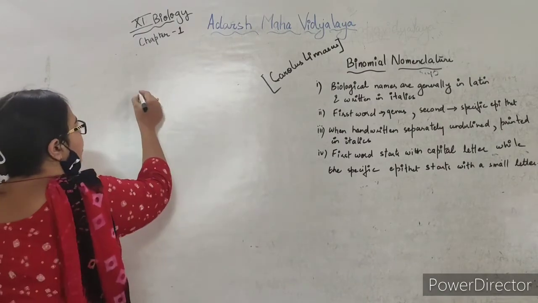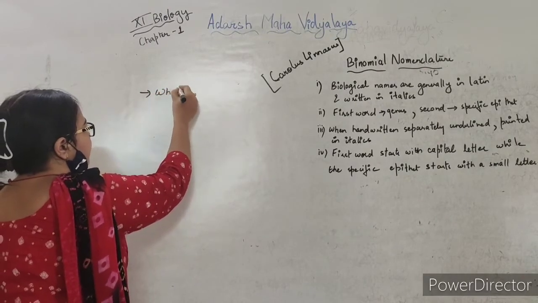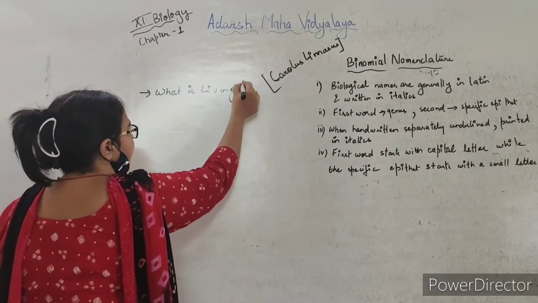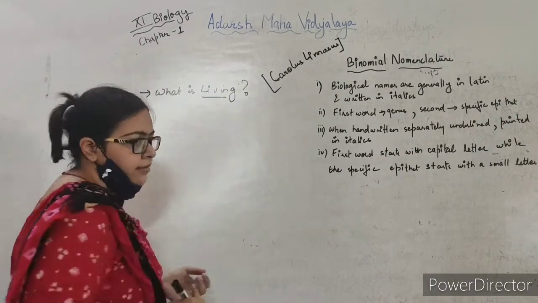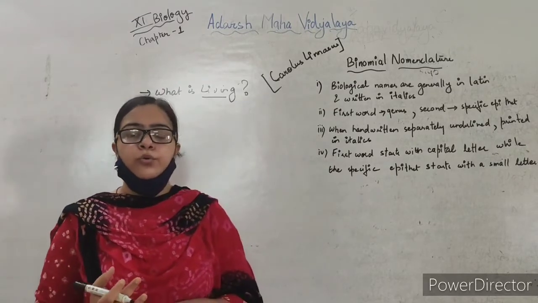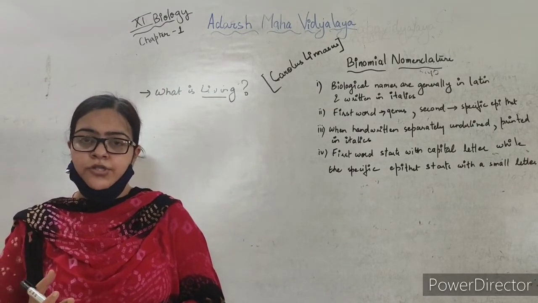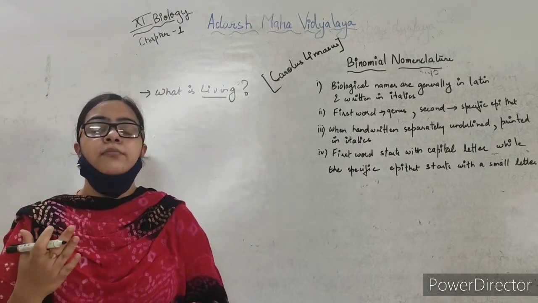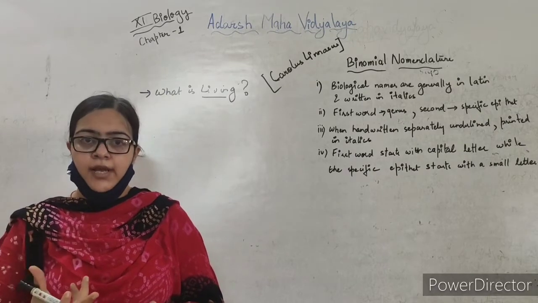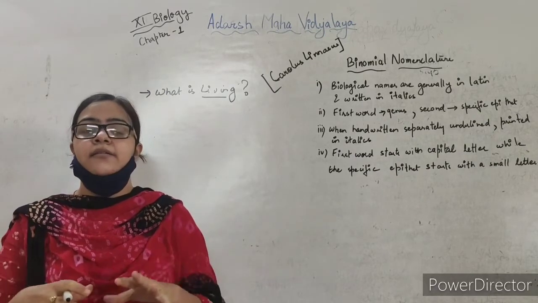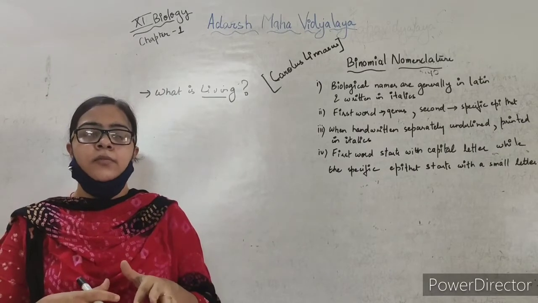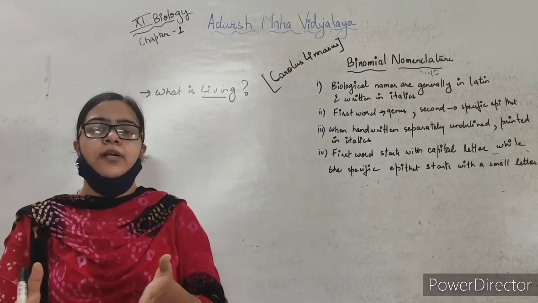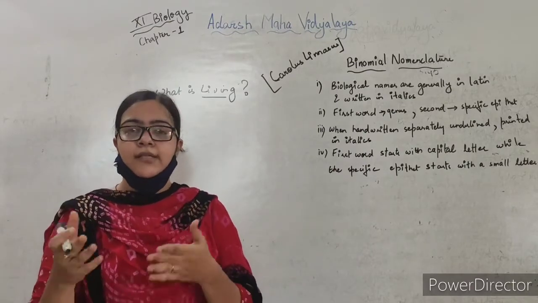So what is living? If we were to define this, certain characteristics will come to our mind. These characteristics can be growth, reproduction, metabolism, consciousness, etc. So which characteristics will be the defining feature of a living organism, or do all these characteristics need to be present in the organism so that we can say that this organism is living?